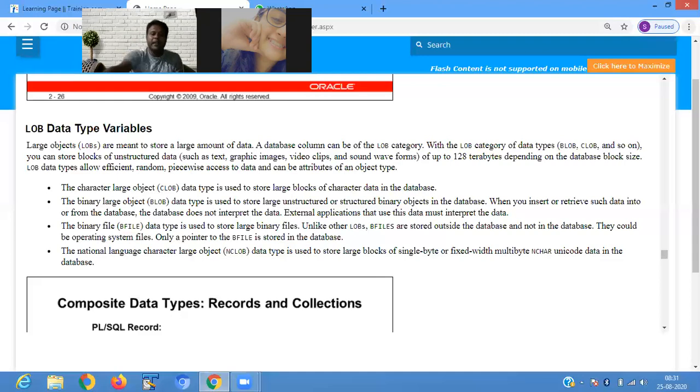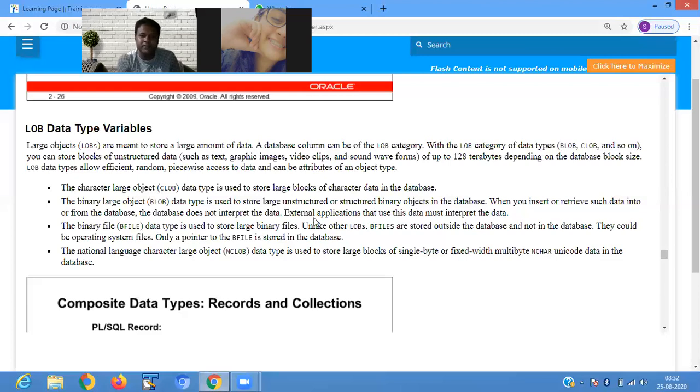The binary large object data type is used to store large unstructured or structured binary objects in the database. So when you insert or retrieve such data into or from the database, the database doesn't interpret the data. The external application that uses this data must interpret the data. It is not interpreting the data, so we are using some external application which is interpreting the data.